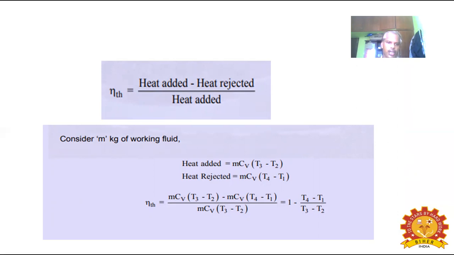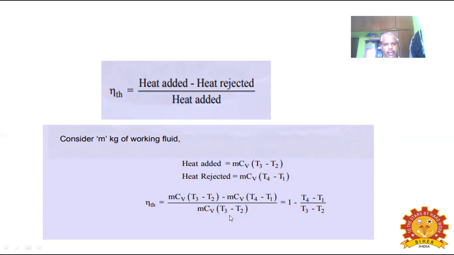So this is also eta TH equal to heat added minus heat rejected, divided by heat added. Heat added is nothing but m Cv (T3 minus T2). Heat rejected is m Cv (T4 minus T1). This is also a formula used to find the Otto cycle efficiency in terms of temperature. Substituting these relations: m Cv (T3 minus T2) minus m Cv (T4 minus T1), where the second term is the heat rejected, all divided by the heat added.